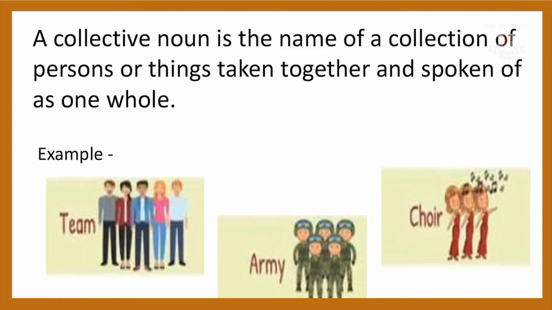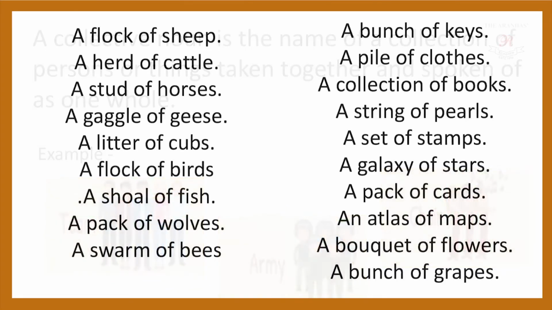Army. Army is not one soldier again. Army is many people, many soldiers together forming a group called an army. Choir. Choir again is many people coming together and singing a song. That is a choir. One person singing is not a choir. Now, in our slides, we are going to see some examples of collective nouns, with different types of collective nouns for persons, animals and things. We'll go through the slides and understand more about it.